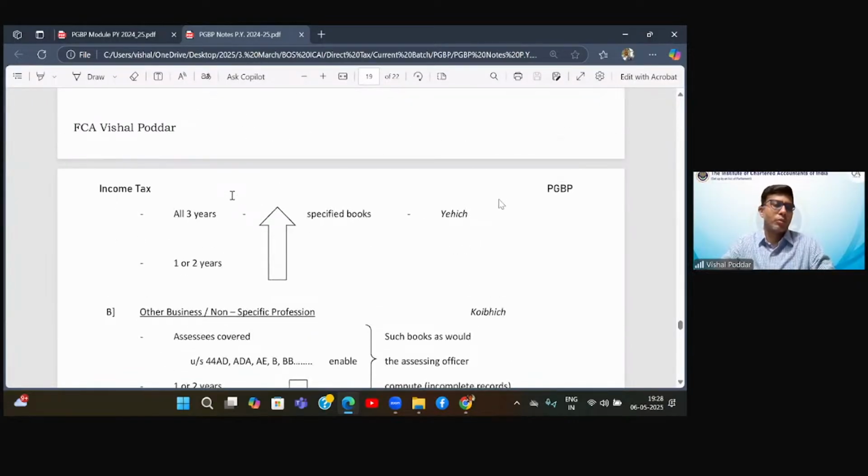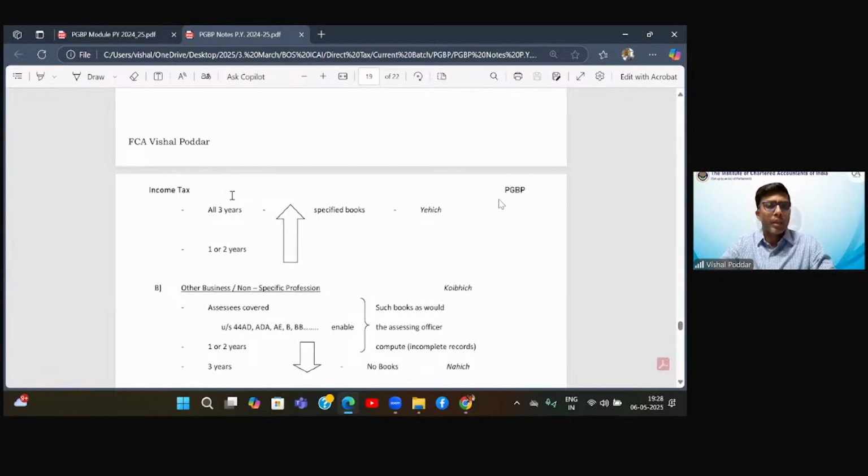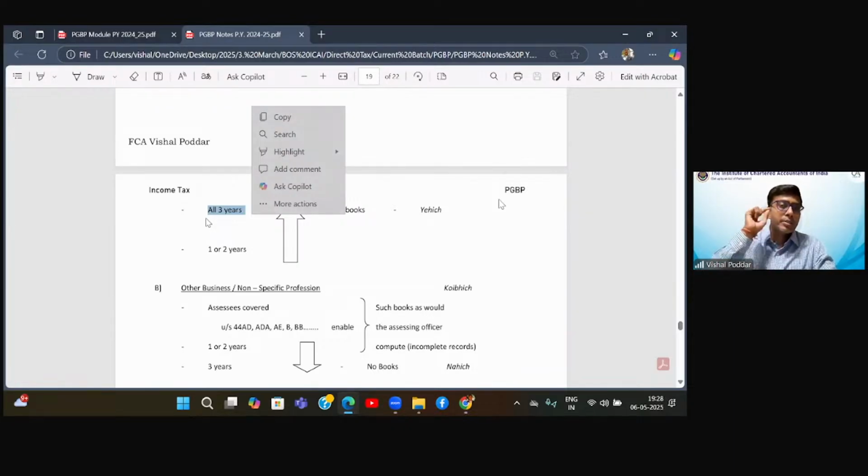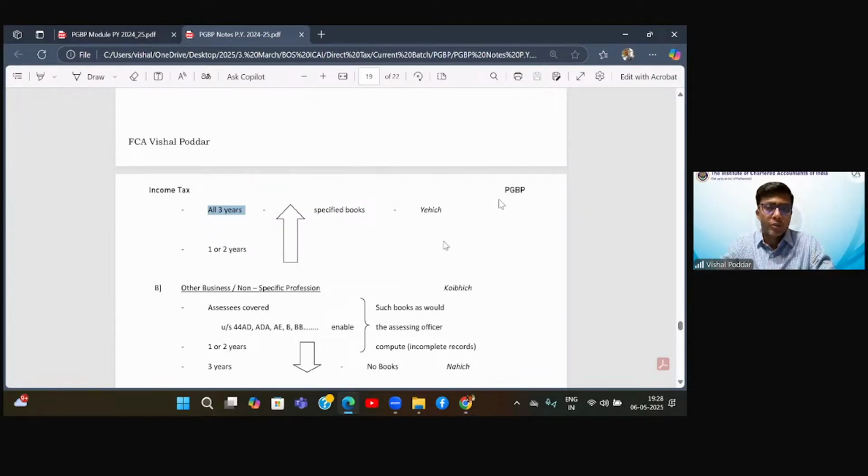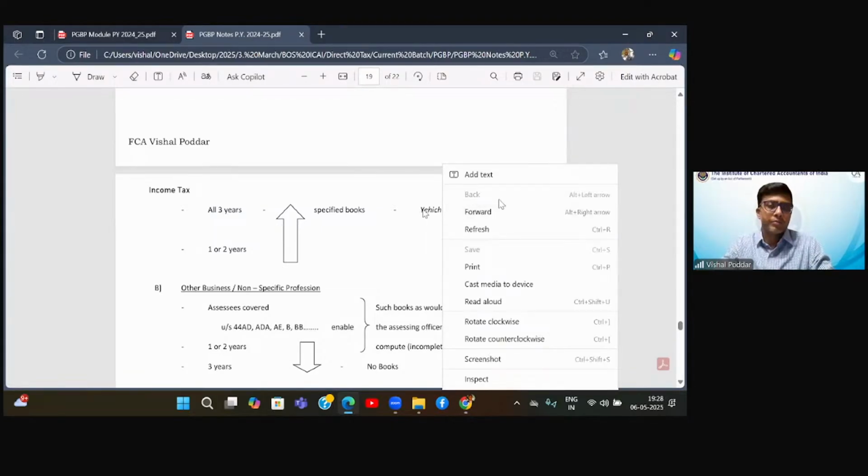Now, what is the rule? See, interestingly, they have given a turnover limit. What is that limit? We'll come to that later on. First, understand the provision. If your turnover exceeds in all the 3 years the limit which they have provided, so the arrow is going up, means your turnover has exceeded in all the 3 years, then you have to maintain specified books. Now, specified, just to remember in Hindi, I have written Yahich. Yahich means Yehi books.